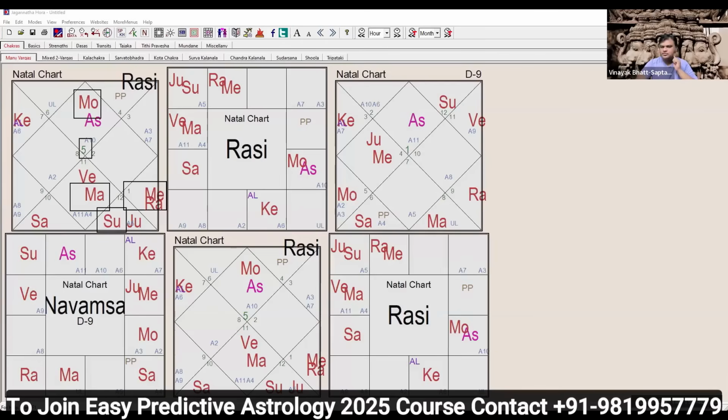Mother lineage test. Is the Moon in the Badhak? No. The Moon is in Leo Lagna, so that is not fulfilling. Is the Moon in a Mars Rashi or Amsha? The Moon is placed in Leo sign and Leo Amsha. That is Vargottam, but not in a Mars sign or Mars Amsha. Again, the condition is not fulfilling here.